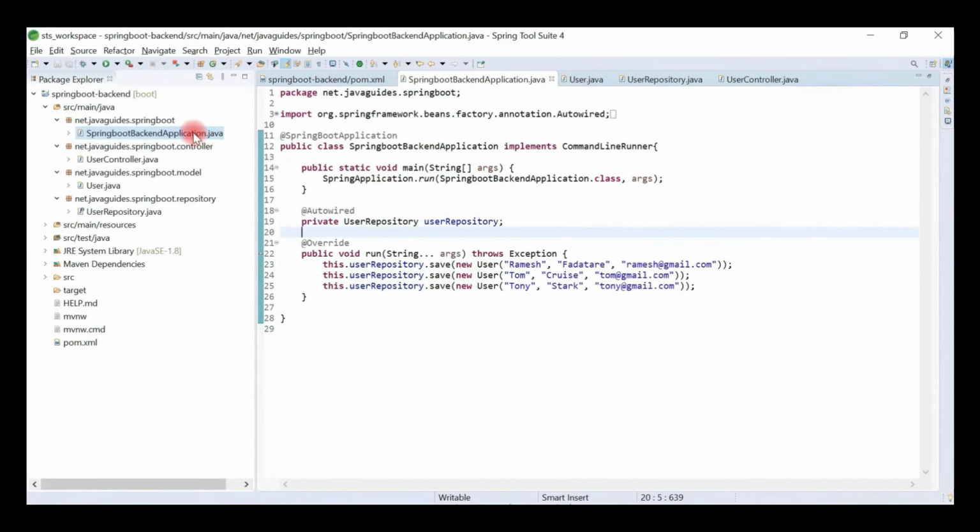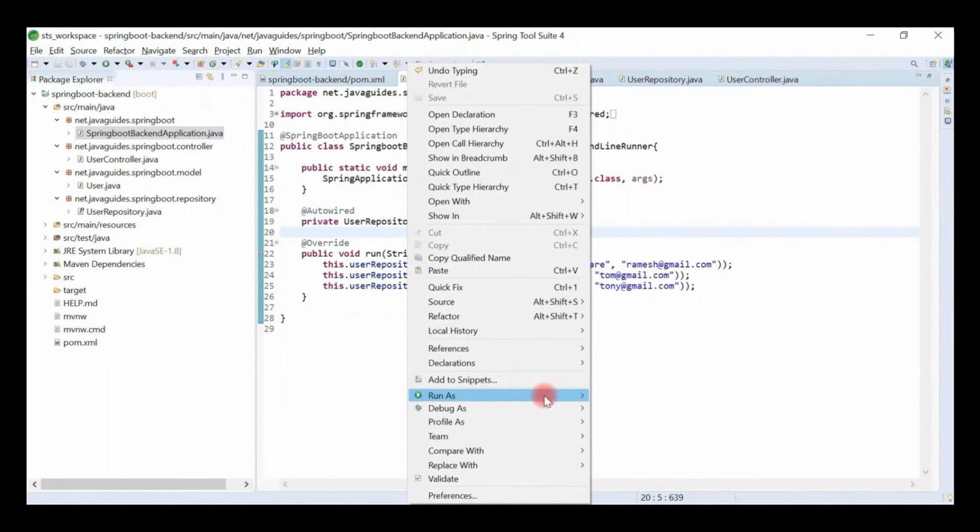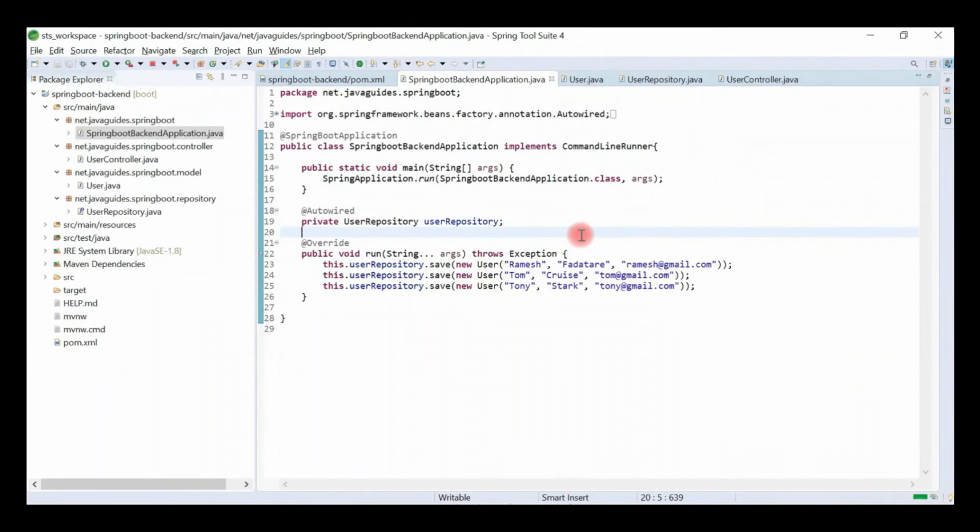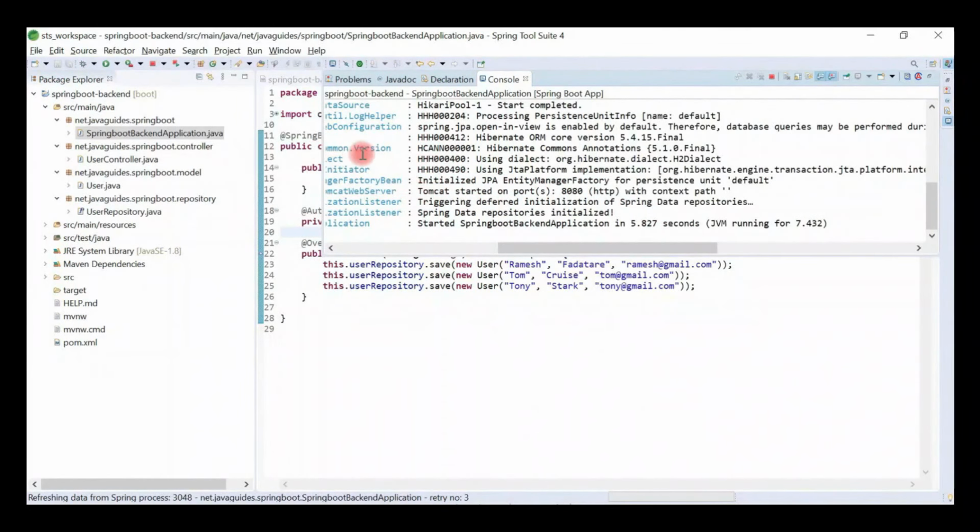Now let's go ahead and run our Spring Boot project and test the REST API. Alright, look here, our Spring Boot project is up and running on the default Tomcat server on port 8080. Now let's open our Chrome browser and test the REST API.